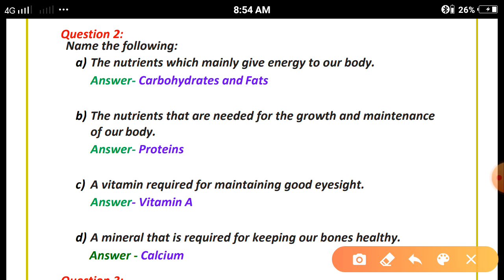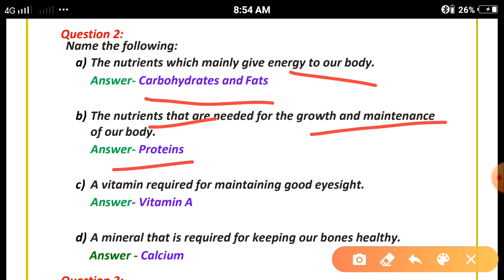Question number 2. The nutrients which mainly give energy to our body: carbohydrates and fats. They are known as the nutrients which provide the maximum energy to our body in case of extreme hunger. So that's why they are known as energy giving foods. Next, the nutrients that are needed for growth and maintenance are proteins. Examples: pea, beans, soya bean, milk. The examples we have seen in the chapter notes, because they are required for the growth and maintenance of our body. Clear? They are known as bodybuilding foods.